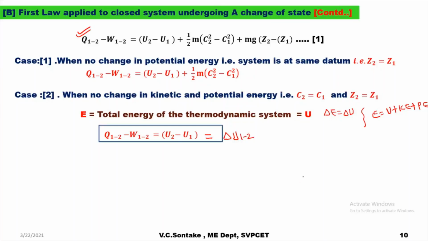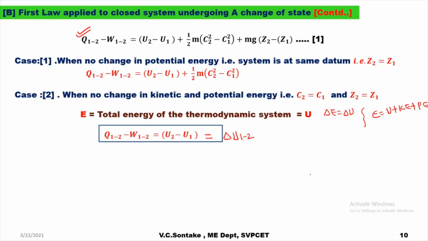Now in many books, the authors say this equation is the first law of thermodynamics, the basic form of the equation, which is wrong. Q12 minus W12 is equal to U2 minus U1 is not the first law of thermodynamics for a closed system undergoing a process. Rather, it is a derived form.